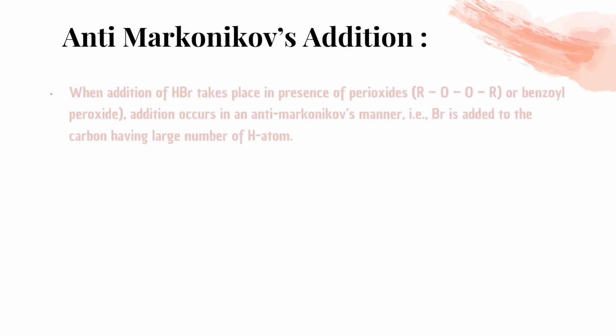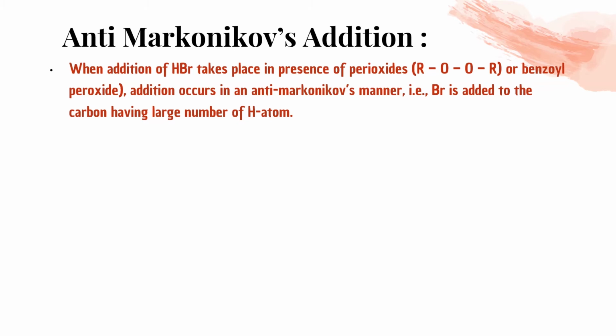Clear है बच्चे? चलिए. Now the next is anti-Markovnikov. This is obviously Markovnikov का उल्टा. This is also known as the Kharasch effect, or peroxide effect भी कहलाता है इसको. एंटी मार्कोनिकॉफ एडिशन कहो या Kharasch इफेक्ट कहो या पेरोक्साइड इफेक्ट कह सकते हैं हम. So when addition of HBr takes place in presence of peroxide, that is the new thing in this. Any peroxide it can be.